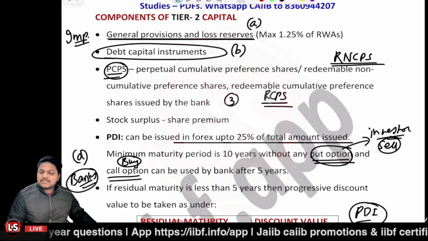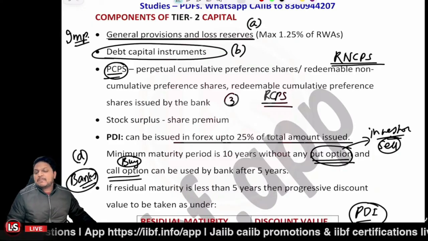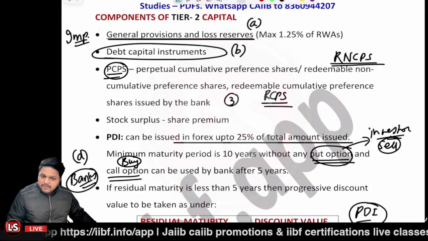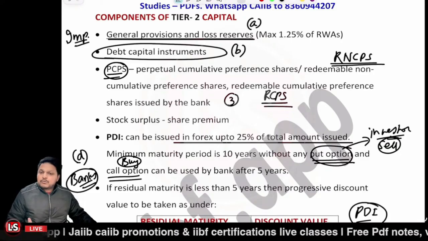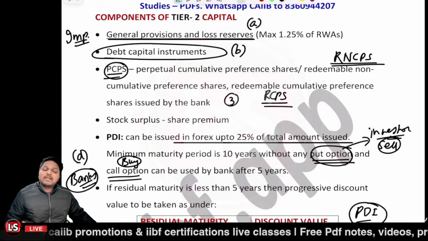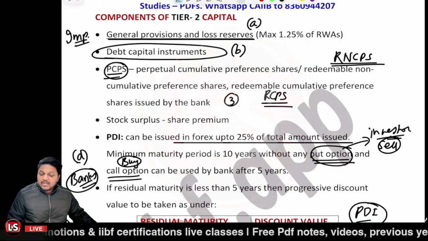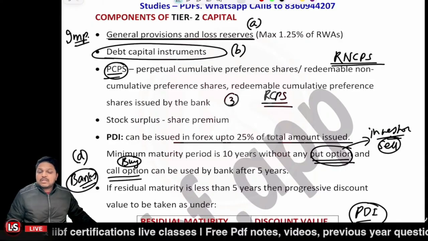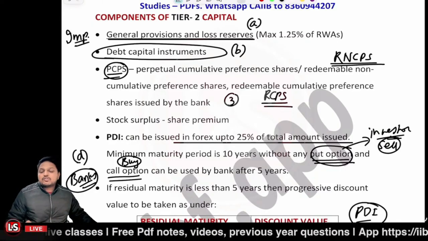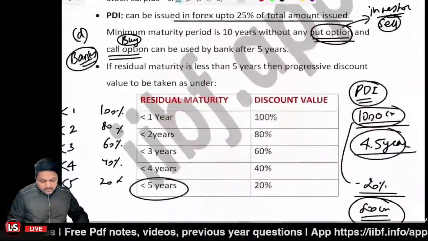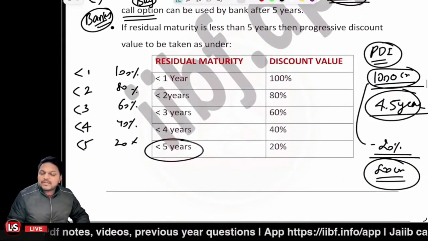These are the components related to tier 2. Other than that, the PDIs can also be a component, but the minimum maturity should be 10 years without any put option, and the call option may be available to the bank, but after 5 years. And if the residual maturity of the PDI is less than 5 years, then the discounted value is to be taken. How the discount is applied, I already told you.